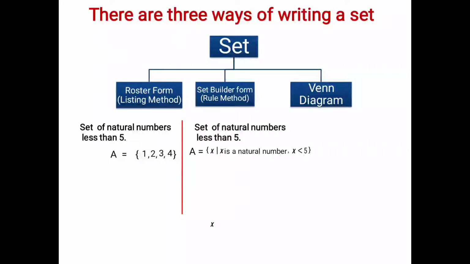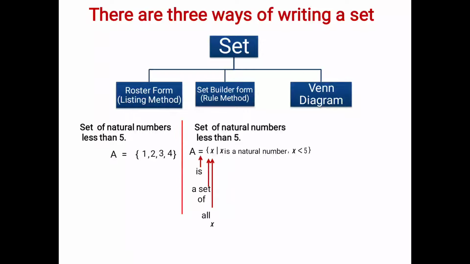So how we are going to read this, we will learn just now. A, instead of equal to, you are going to say is. So A is, curly bracket, you are going to say a set of, vertical line, you are going to say such that.